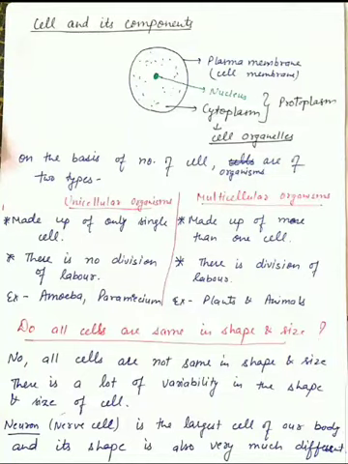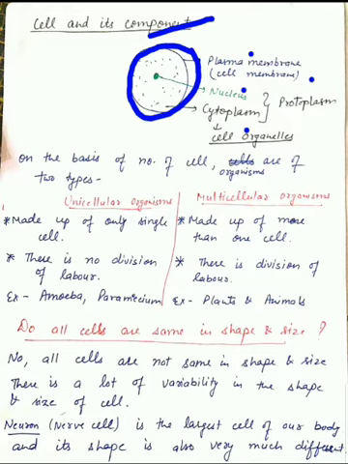Now we will discuss the cell and its components. Actually, a cell is made up of three components: plasma membrane, nucleus and cytoplasm. Plasma membrane is also known as cell membrane. It is the outer covering of the cell. It provides shape to the cell and it protects the cell. In the case of a plant cell, there is another covering outside the cell membrane, that is the cell wall.